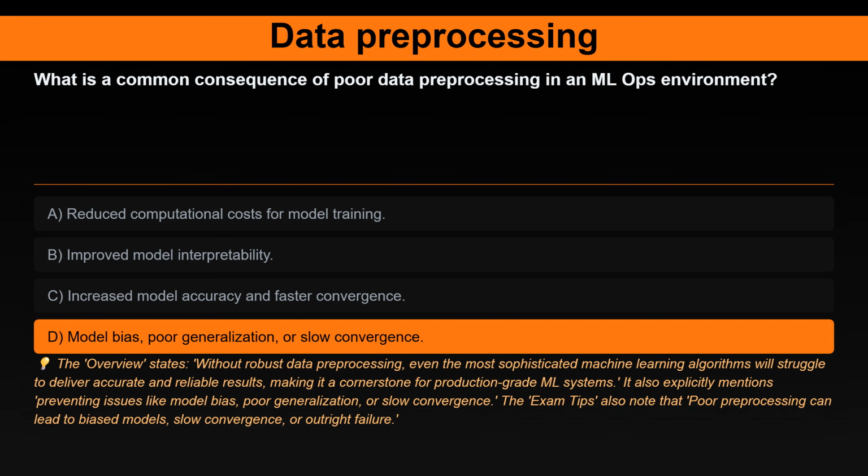The correct answer is model bias, poor generalization, or slow convergence. Here's the explanation. The overview states, without robust data preprocessing, even the most sophisticated machine learning algorithms will struggle to deliver accurate and reliable results, making it a cornerstone for production-grade ML systems. It also explicitly mentions preventing issues like model bias, poor generalization, or slow convergence. Exam tips also note that poor preprocessing can lead to biased models, slow convergence, or outright failure.